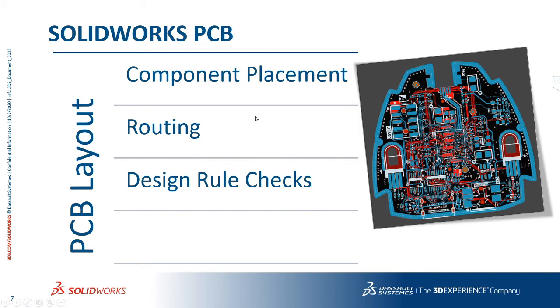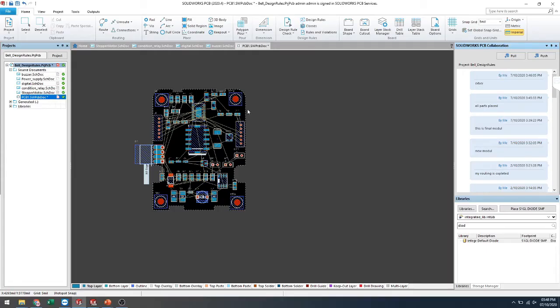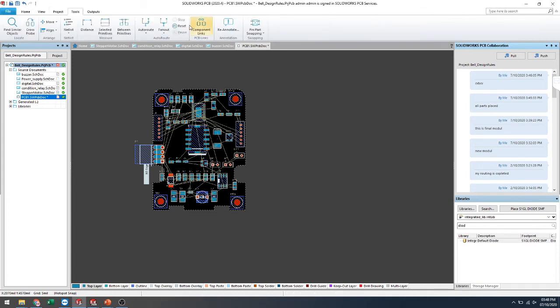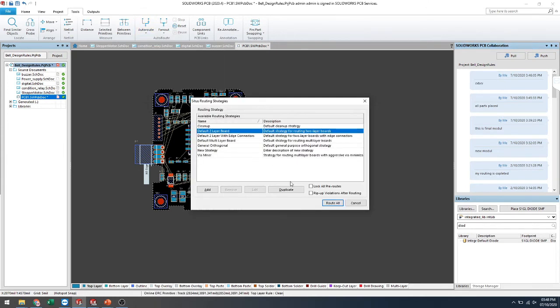So now I'll jump to the PCB side, and I'll show you how we can generate our routing. Here I'll route all my components. I'll use the default two-layer board.